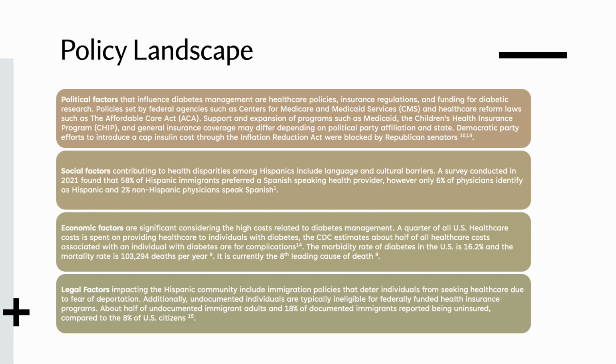Policy landscape. Here are the political, social, economic, and legal factors impacting the prevalence of Hispanic diabetic retinopathy. Political factors that influence diabetes management are healthcare policies, insurance regulations, and funding for diabetes research. Policies set forth by federal agencies such as the Centers for Medicare and Medicaid and healthcare reform laws such as the ACA. Support and expansion of programs such as Medicaid, the CHIP program, and other general insurance coverage may differ depending on political party affiliation and state.